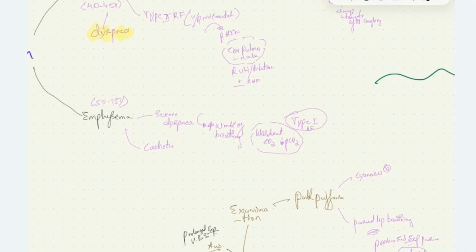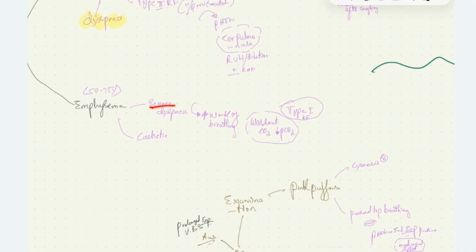Due to severe dyspnea, the patient will use accessory muscles of respiration, and there will be increased work of breathing. Due to increased work of breathing, there will be washout of CO2, and so reduced PCO2, that is the partial pressure of carbon dioxide in the blood.